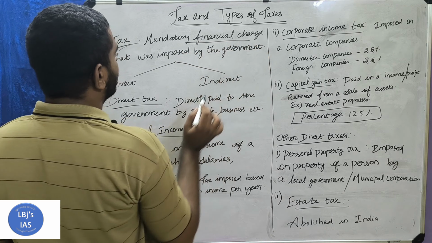So the government imposes it as mandatory. Not only the citizens but also foreign companies running a business in India must mandatorily pay a certain amount of money that is imposed on either a product, a service, or their income to the government. That is what is known as a tax. Tax is basically of two types: one is direct tax and the other is indirect tax. In this video we are going to see about direct tax.